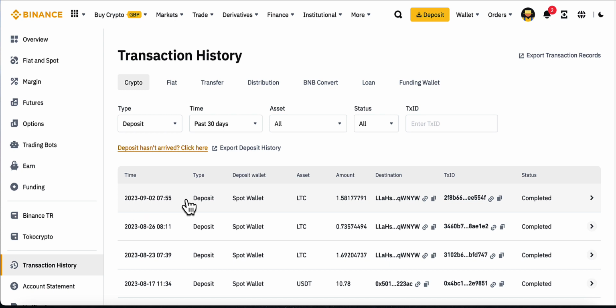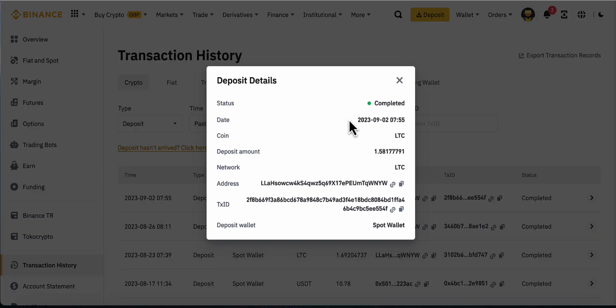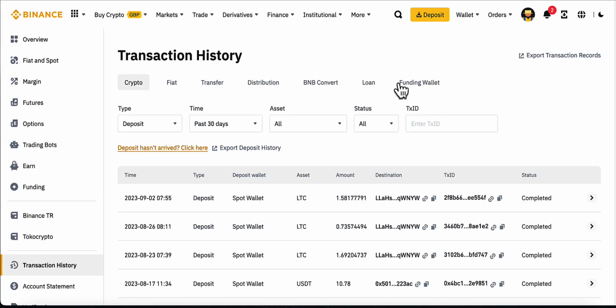So as you can see, look, there is the deposit. Again, it's on the 2nd of September. And look, there was last week's, the 26th of August. There's the Litecoin. So last week, the 23rd, we withdrew 1.6. This week 1.5. So there we go. Look, there's all of the transaction ID, etc. So that is done. So that is now over in my Binance. So that successfully withdrew within 4 minutes again.